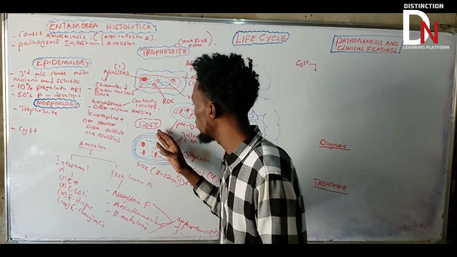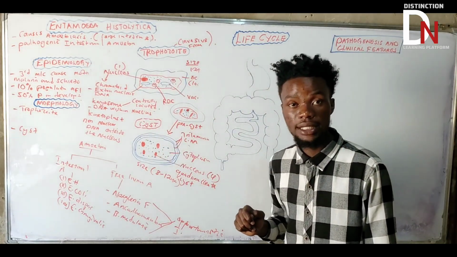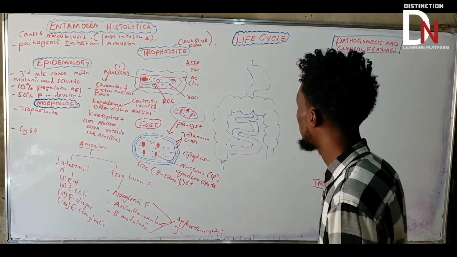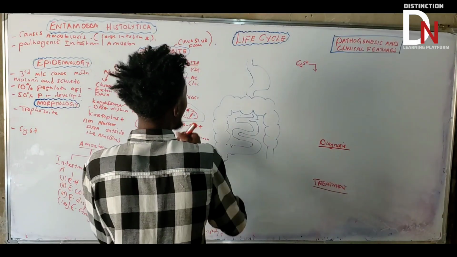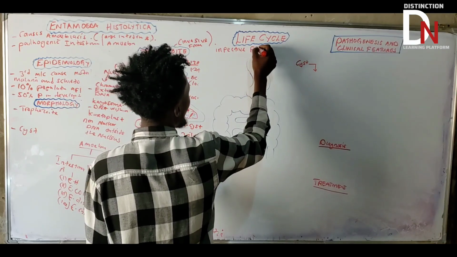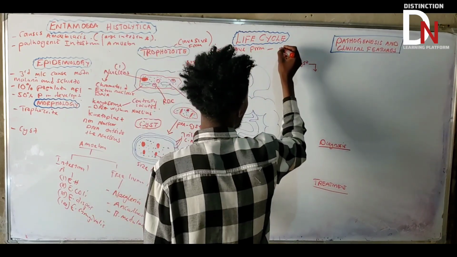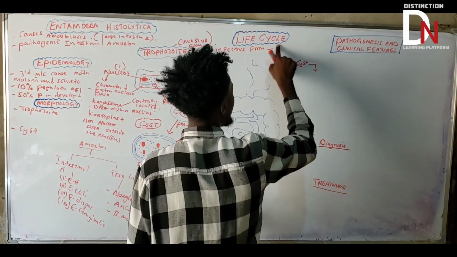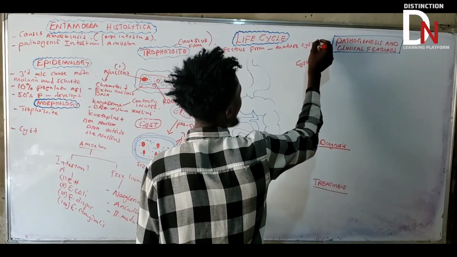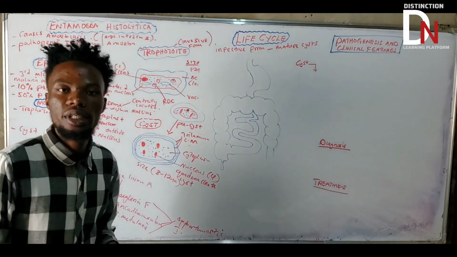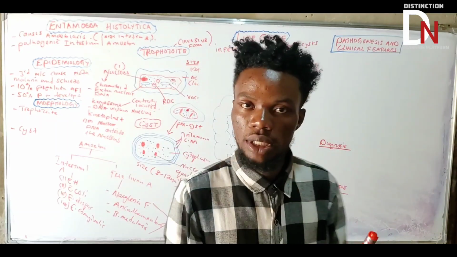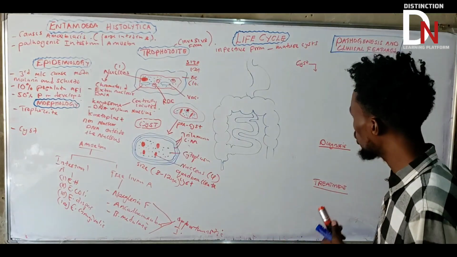But if you eat the cyst, it is going to cause infection. So what am I saying? The first important thing about the life cycle is the infective form of the parasite, which is the cyst. Now let's specify, because we've got a lot of cysts: the mature cyst. Mature cysts are the infective form of the parasite. And mature cysts have how many nuclei? 4 nuclei. You need to understand that.